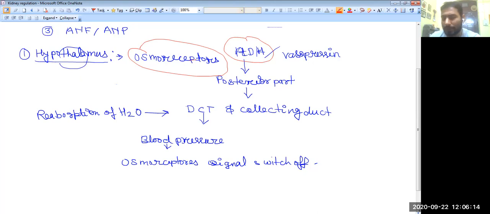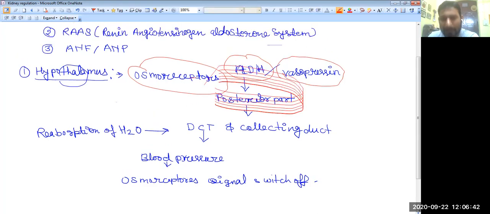Antidiuretic hormone is also known as vasopressin. What is the function of antidiuretic hormone? It is released as a neurosecretory hormone. It is secreted from the hypothalamus, and it is stored in the posterior part of the pituitary, which is also known as the neurohypophysis.